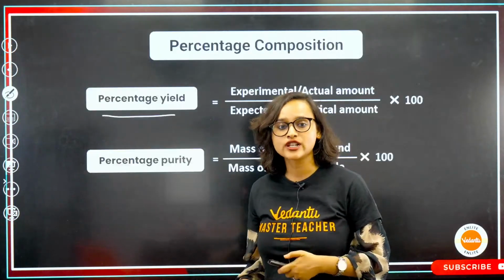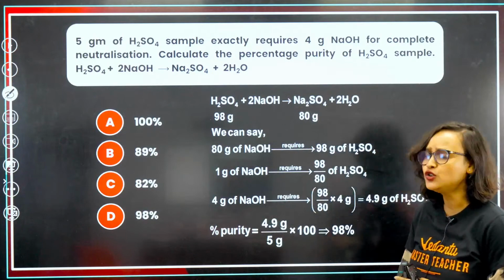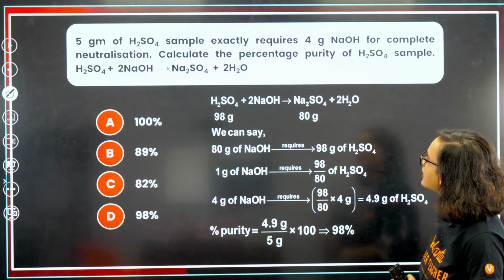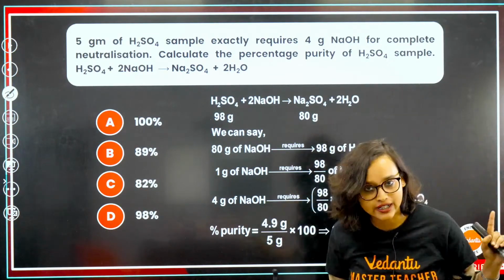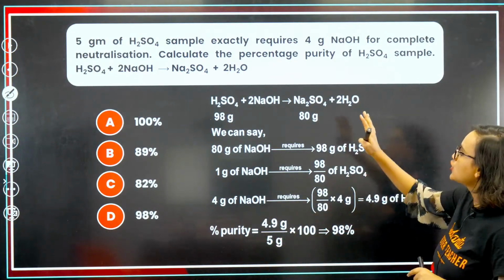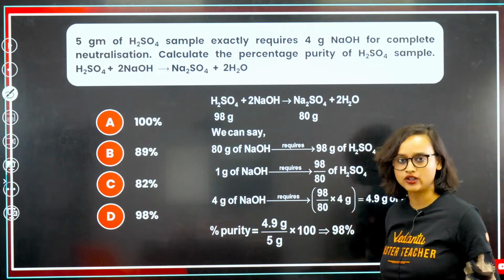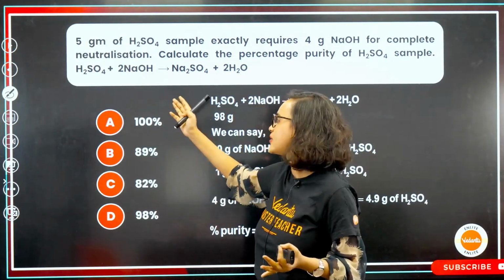Now, let's do a question. 5 gram of H2SO4 sample exactly requires 4 gram of NaOH for complete neutralization. Calculate the percentage purity of the H2SO4 sample. How will you calculate it? Even the reaction is given. So once again, a very easy question, right?